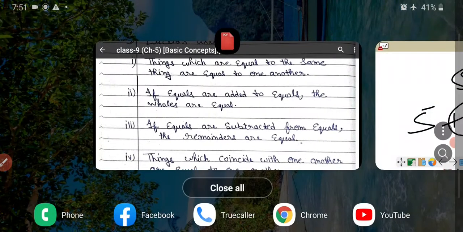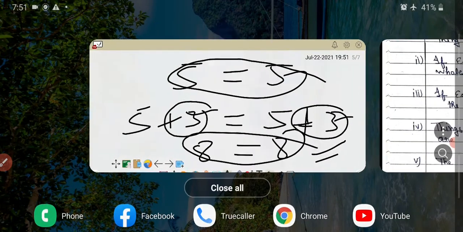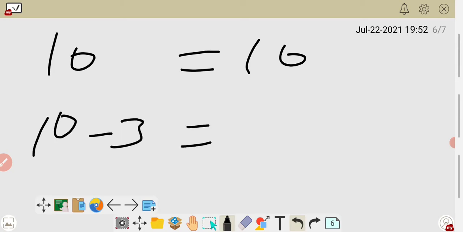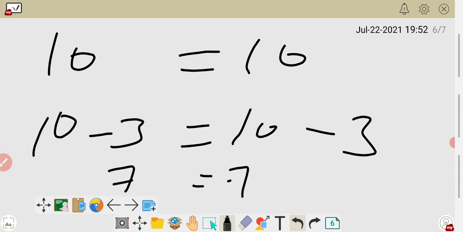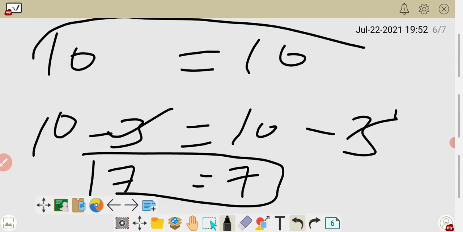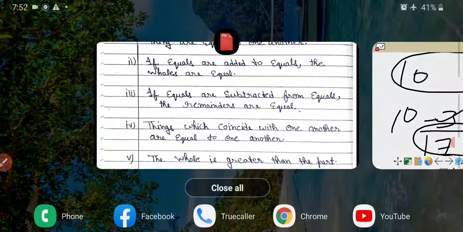Okay. Come on to the next one. If equals are subtracted from the equals, then the remainders are equal. Now you have already two equal numbers. Suppose 10 you have, 10 you have. Now from that one you have to subtract an equal number. Suppose you subtract here 3, so here you also subtract 3. What is the remainder? Remainder is 7. Also remainder is 7. So they say that if equal is subtracted from the equal, whatever you get as the remainder is also equal. It means 7 is equal to 7.